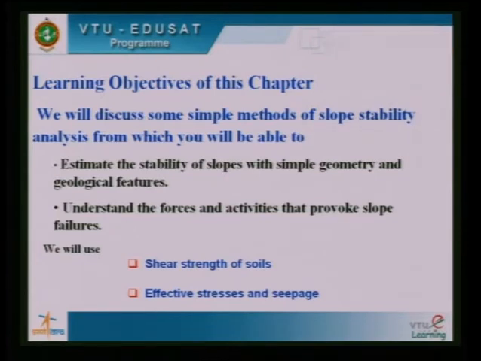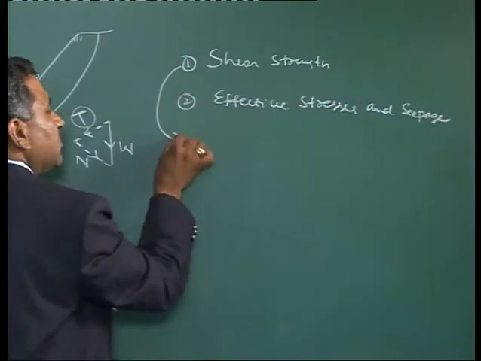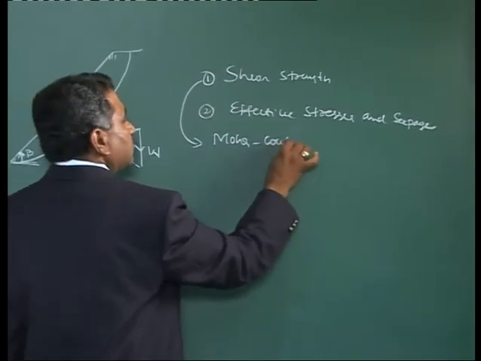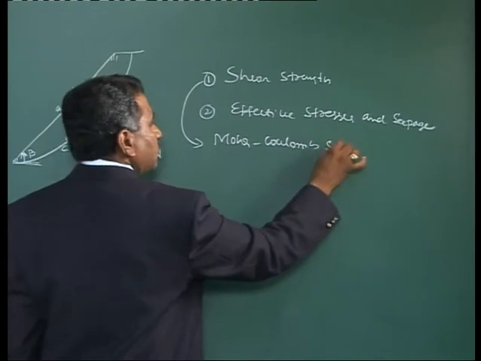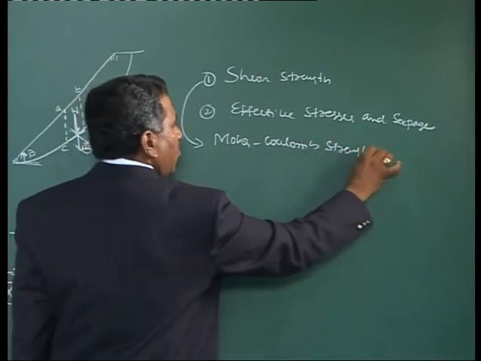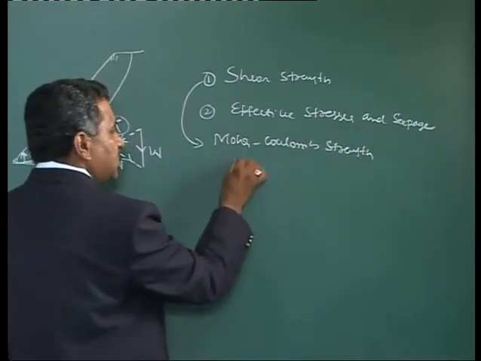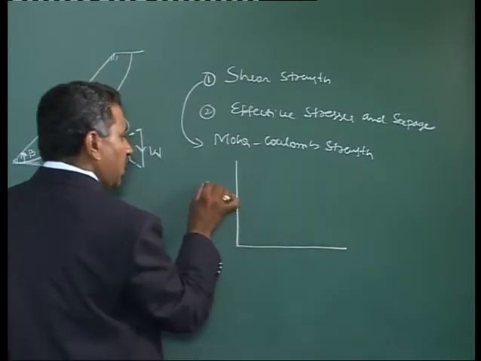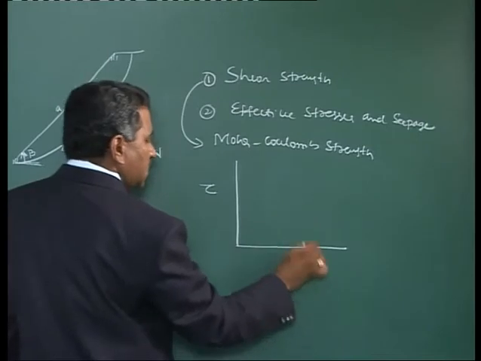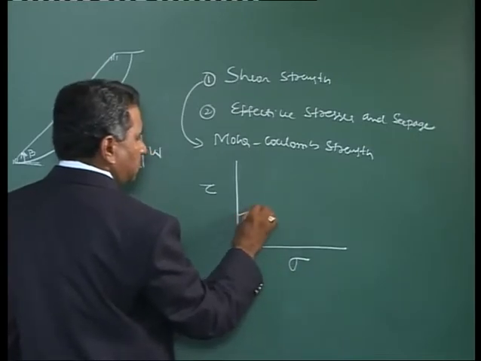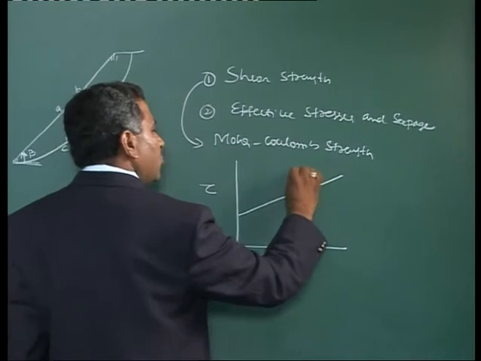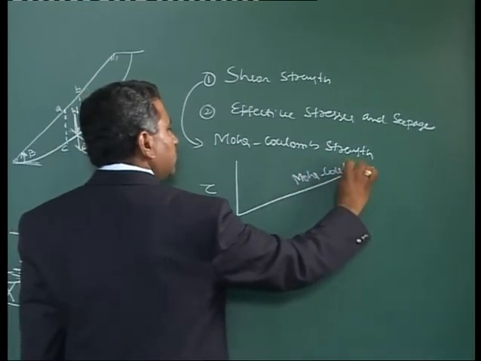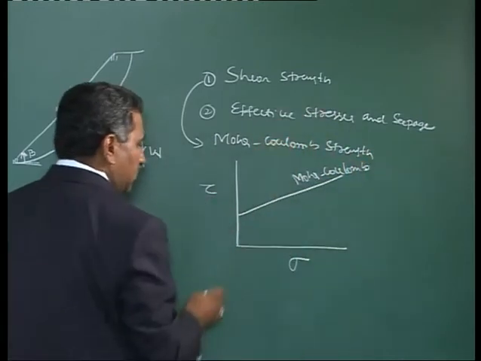Shear strength of soils means I will be using the Mohr Coulomb strength criteria. What is this? I will do a graphical representation on a tau and sigma plot. This is the Mohr-Coulomb line.